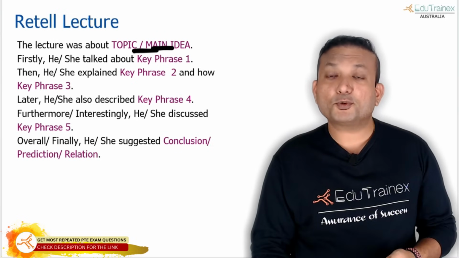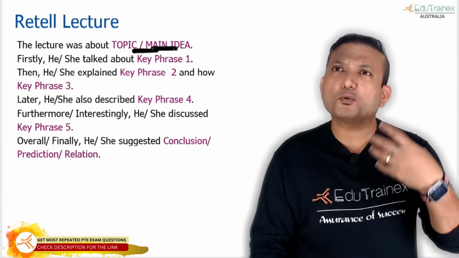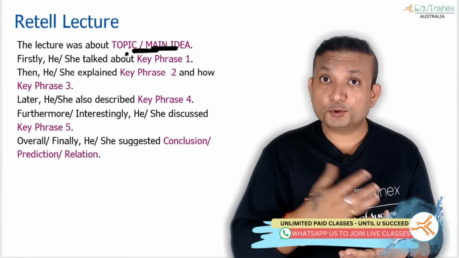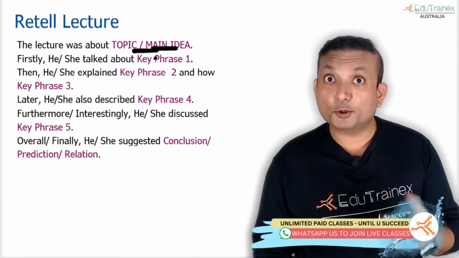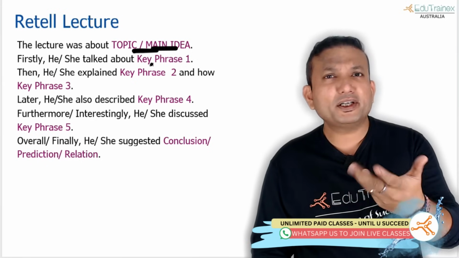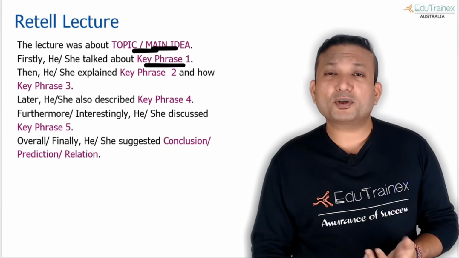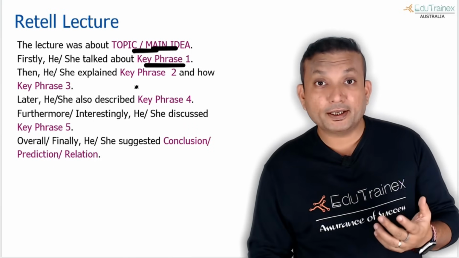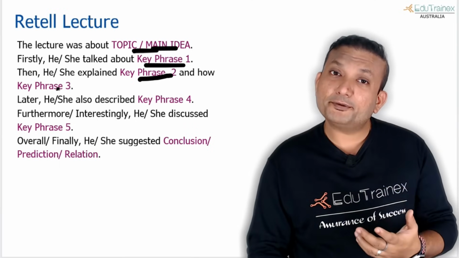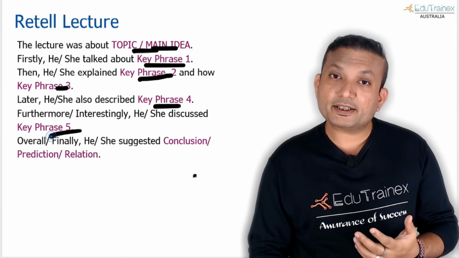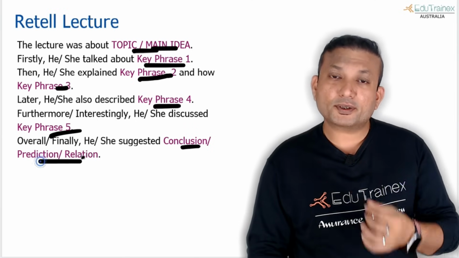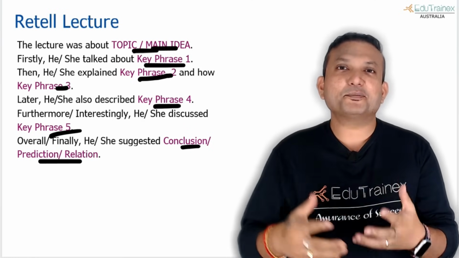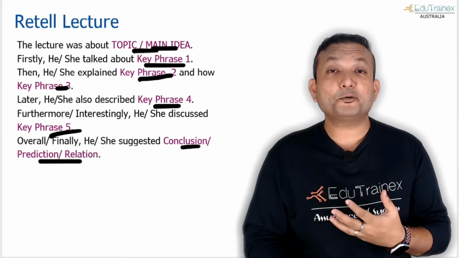That's it. So for the lecture, you describe the topic. What did you hear about the topic? Let's say the lecture was about rocket science and the engines that are used to travel to space. Firstly, he or she talked about, even if you say he or she wrongly, that doesn't matter, firstly, he talked about how scientists are developing new types of engines to make rockets extra strong. Then he explained this. Again, everywhere you are explaining, you just keep on using phrases. And of course, in the end, you just try to make a conclusion. Conclusion can be anything you can summarize using the points that you have noted down.